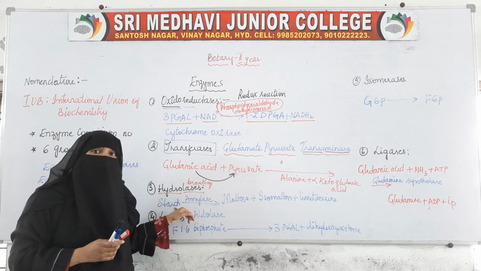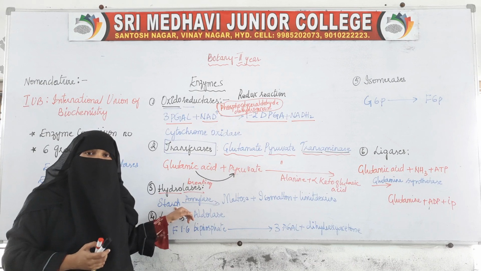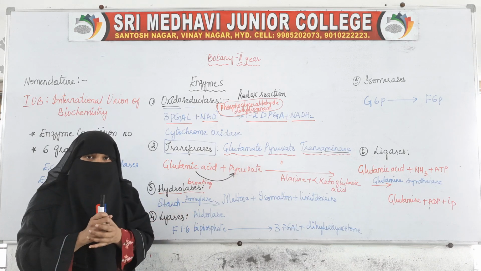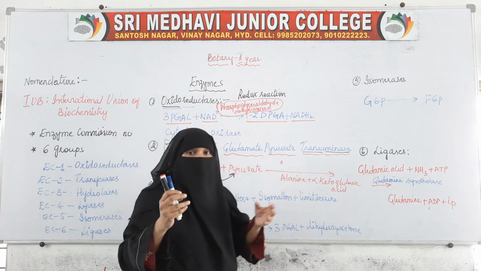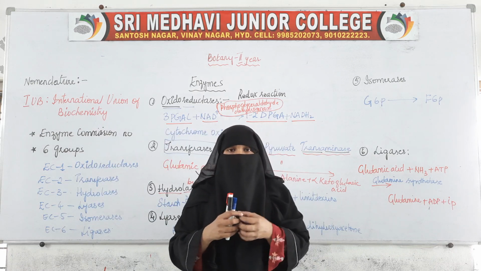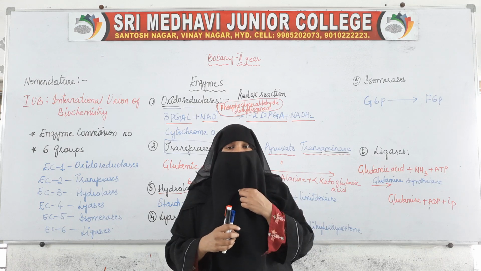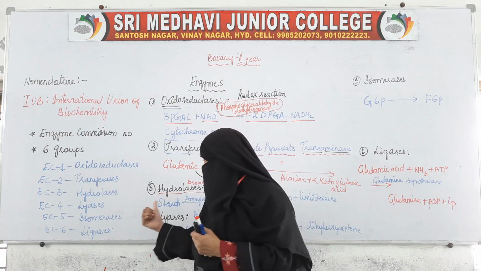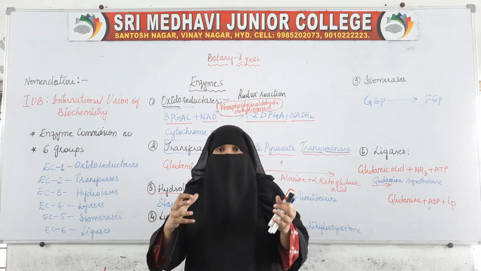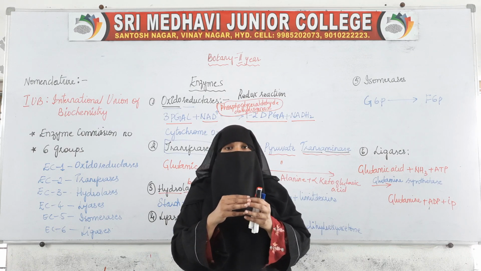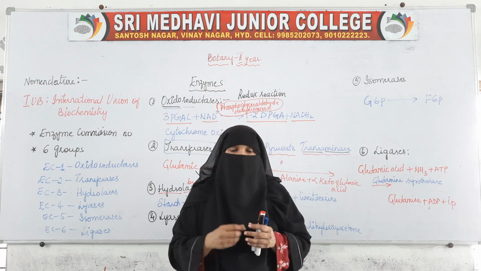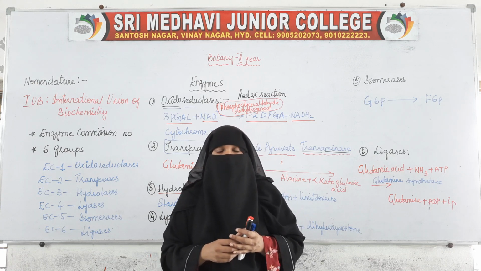See here, starch is a carbohydrate. We all know how carbohydrates are formed. Carbohydrates are nothing but monomers of sugars joined together. Many sugar molecules are joined together and make a polysaccharide. Starch is a polysaccharide. So how are these small sugar monomers joined? By the removal of water molecules, by a dehydration reaction.